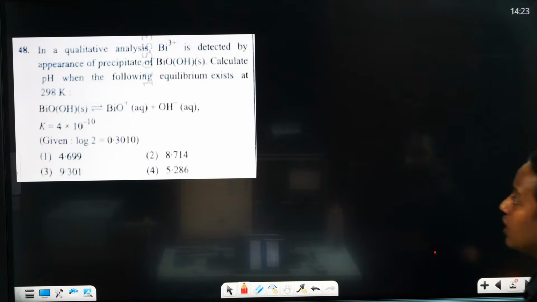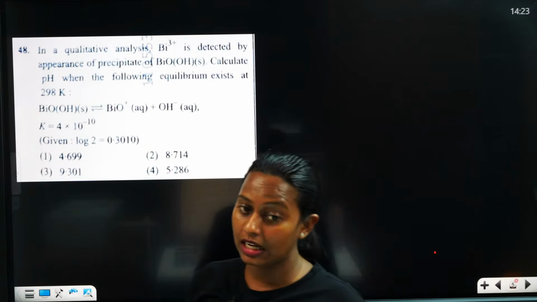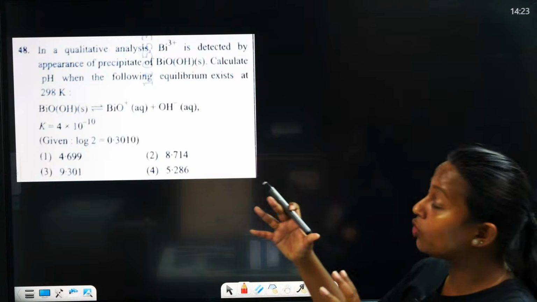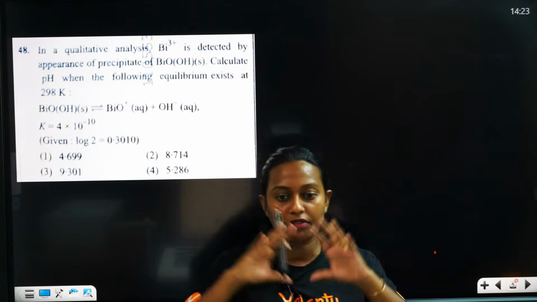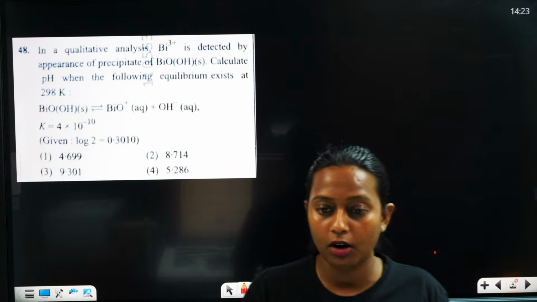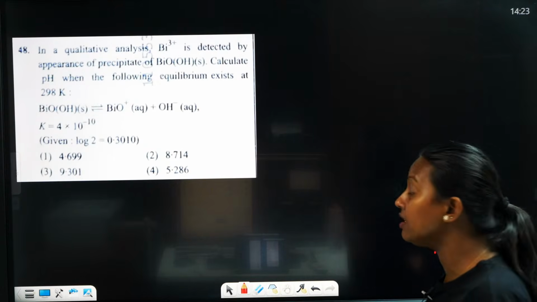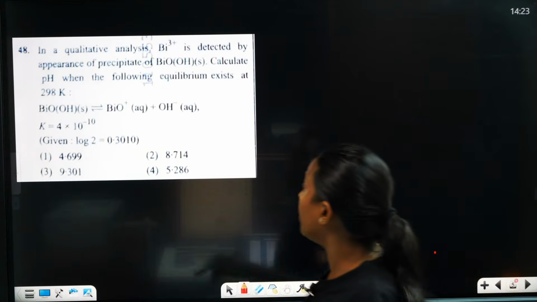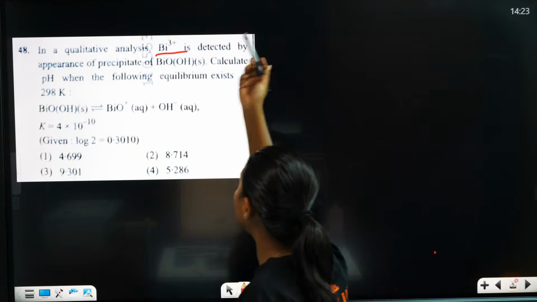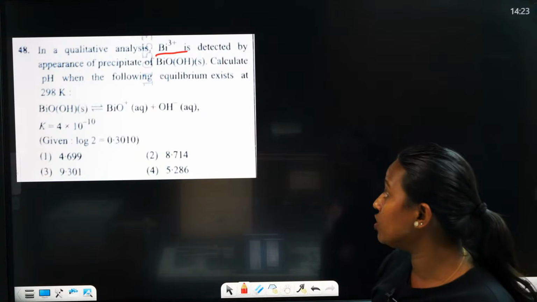So here is the question. It's actually a salt analysis based question, and here you can see we are combining two different types of topic. In qualitative analysis, Bi3+ is detected by the appearance of a precipitate.